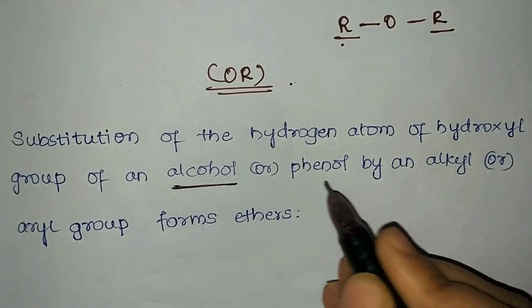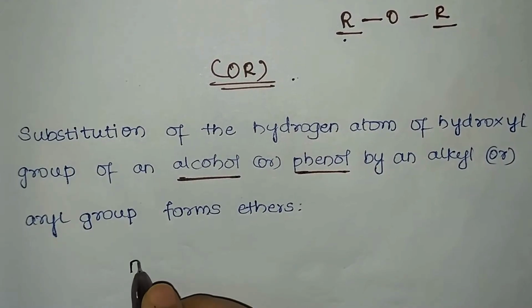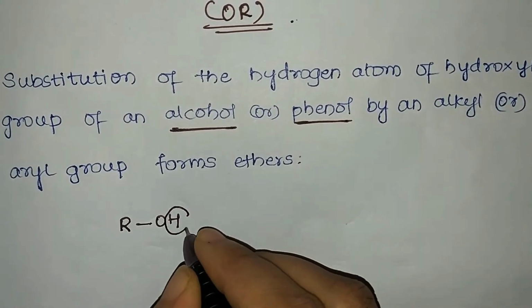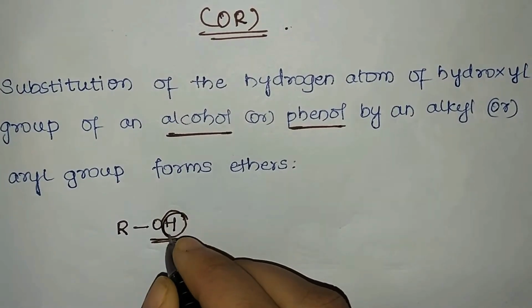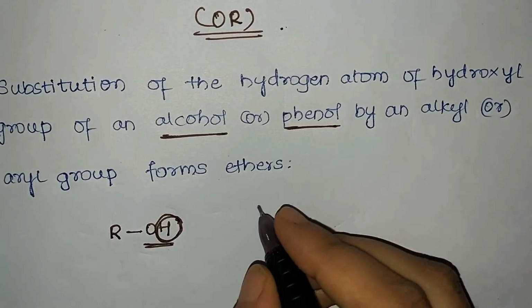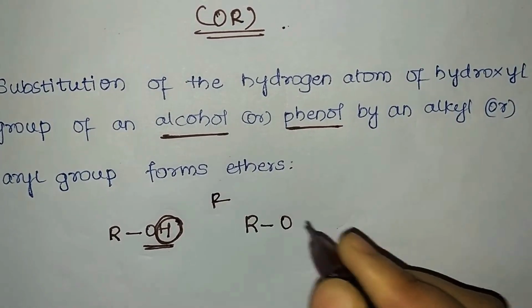So let us consider the example for alcohol and phenol. We'll take a common example, ROH. So H of the hydroxyl group is replaced by which group? It is replaced by an alkyl group. So it forms what? ROR. It is nothing but what we call ethers.